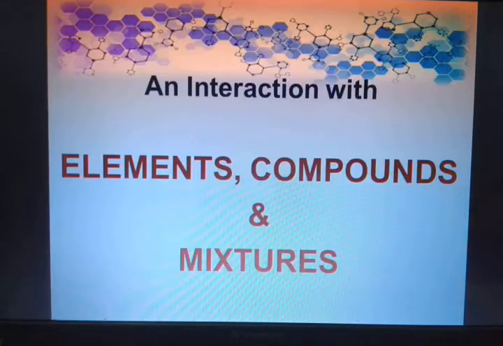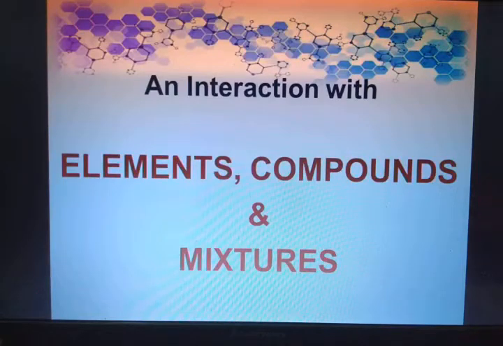If you remember, elements have 4 classifications: metals, non-metals, metalloids and inert gases. So elements, compounds, mixtures, and elements are classified as metals, non-metals, metalloids and inert gases.